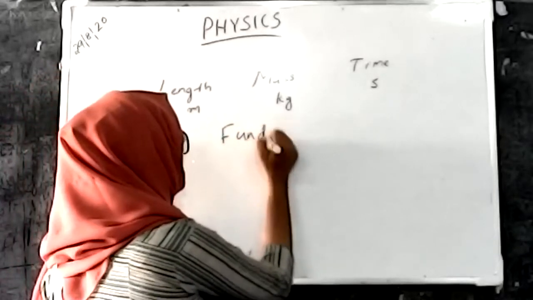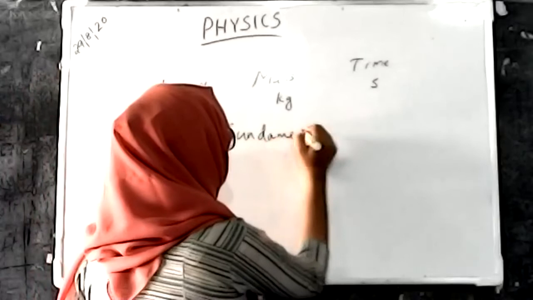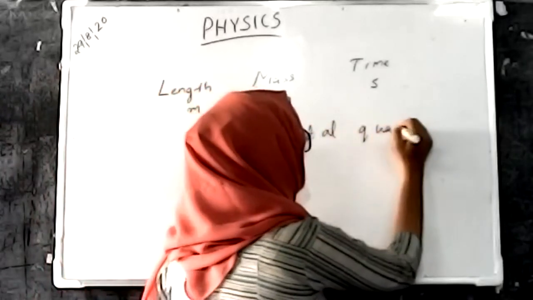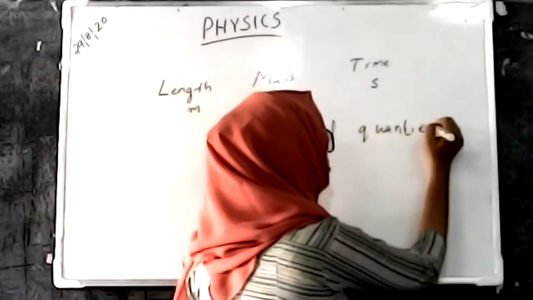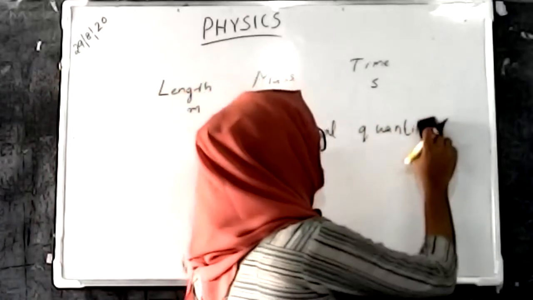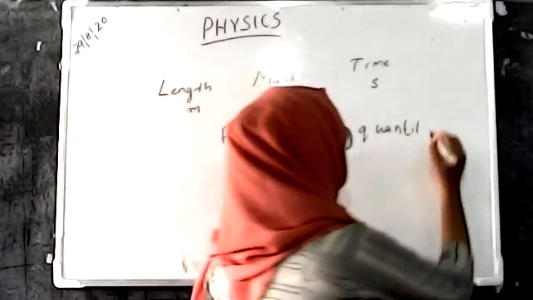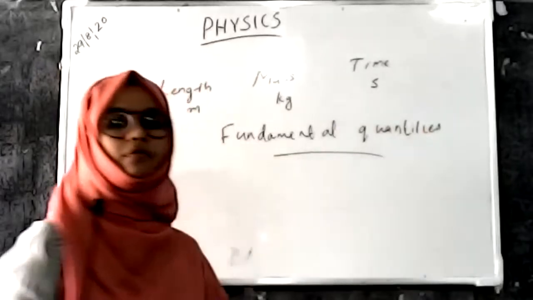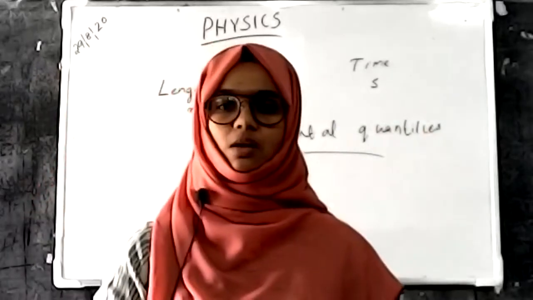So what are fundamental quantities? Fundamental quantities are the quantities that are not related to each other and that we cannot express with the units of other fundamental quantities.